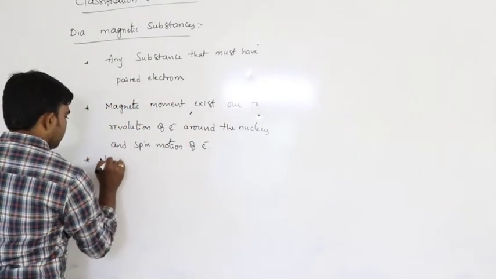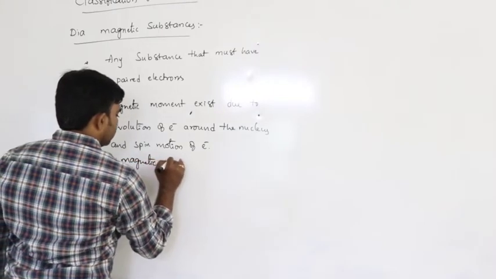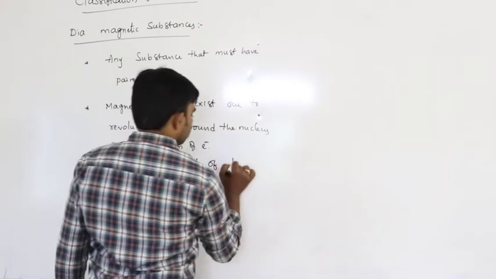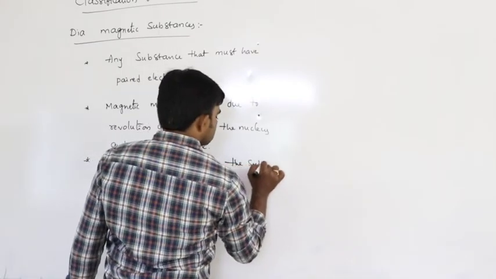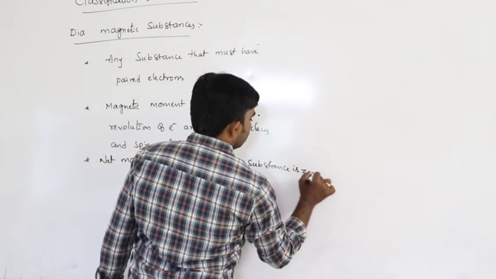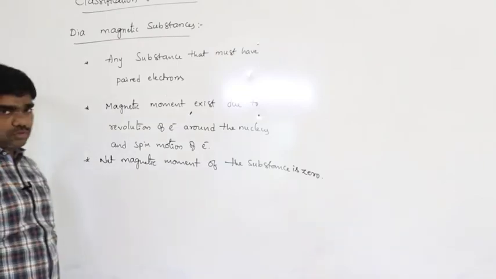So here net magnetic moment of the system, or substance, is 0. Net magnetic moment of the substance is 0 here.